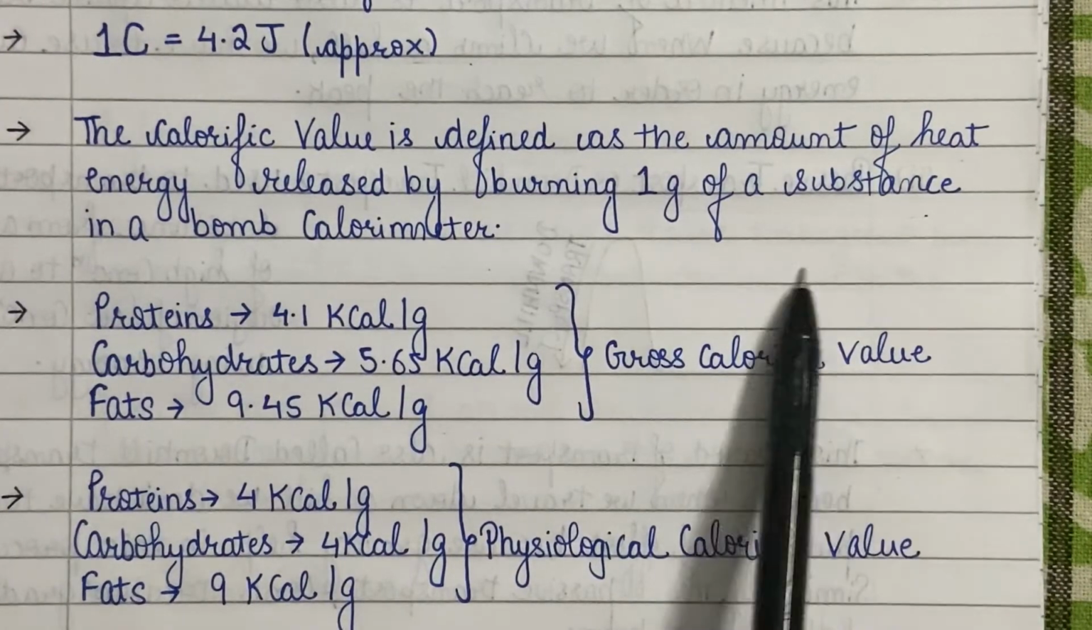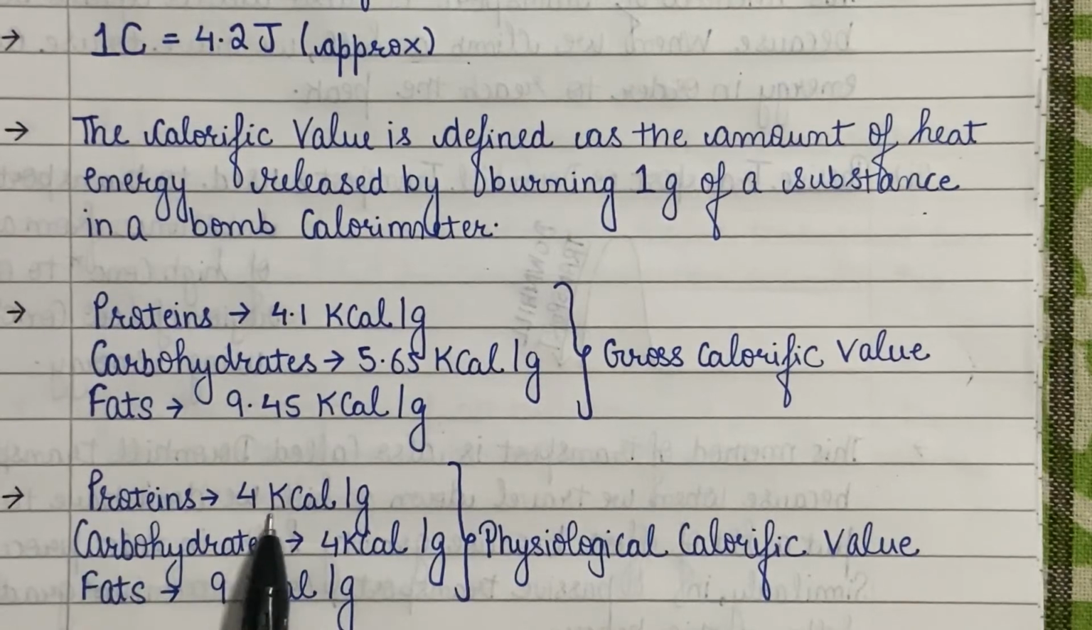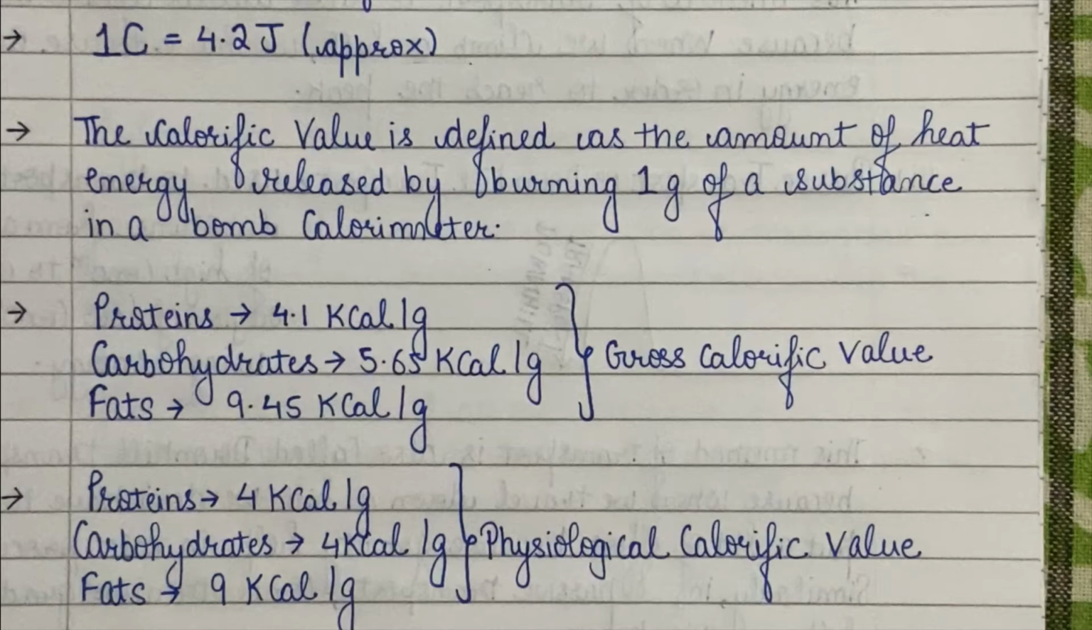These values are called gross calorific value. These are the amount of energy which should have been released, and these are theoretical values, but in practical life some deviations are there. The actual or physiological calorific values of protein, carbohydrates and fats are 4 kilocalorie per gram, 4 kilocalorie per gram and 9 kilocalorie per gram respectively. Now the question arises why there is a difference between the gross and physiological values. This difference is due to energy which is used for the digestion, absorption and transport of these nutrients by our body. So this was all about the third part of the video.